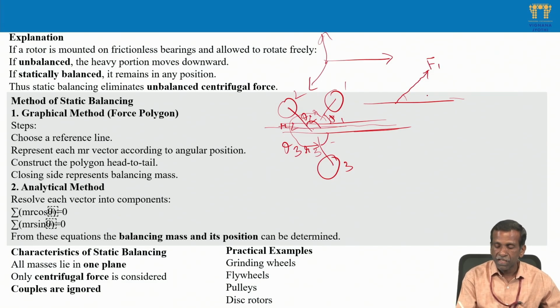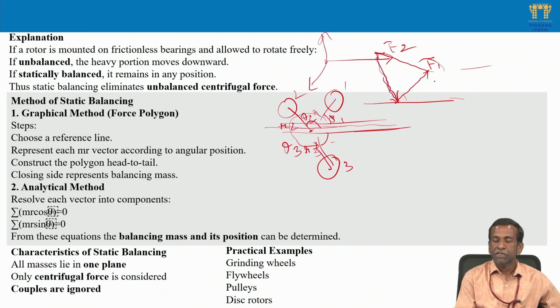So F1. Then F2, which is in this direction. The head of F1 is here, and F2 starts from the head of F1. This is F2, and this is the orientation you have seen, theta 2. Similarly F3 is located in this direction, so F3 goes from the head of F2. If it is forming a closed polygon, then the forces are balanced.